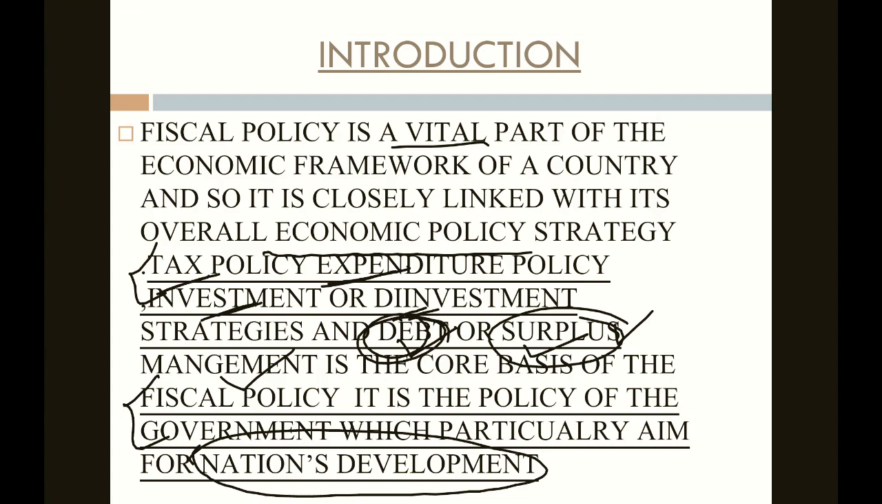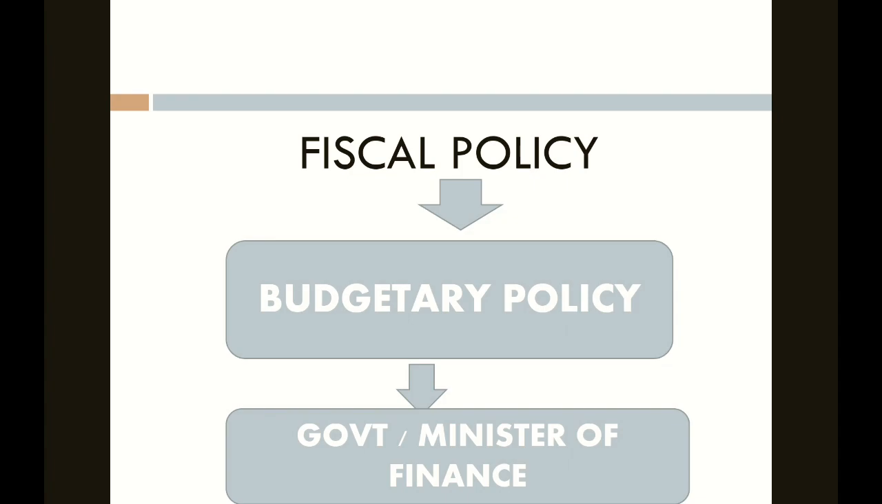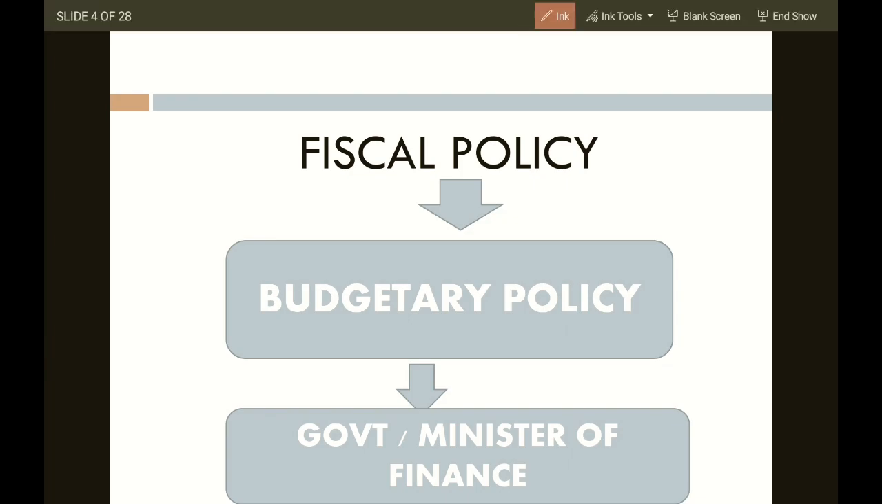Now, fiscal policy is also known as budgetary policy, and it is given by the government or Ministry of Finance, whereas monetary policy is given by the Reserve Bank of India, that's the central bank. Just remember, people get confused between monetary policy and fiscal policy. Both are very different, in the sense that both are given by different organizations. But both are aimed at stabilizing the economy, eradicating unemployment, eradicating poverty, generating capital formation, generating investment.